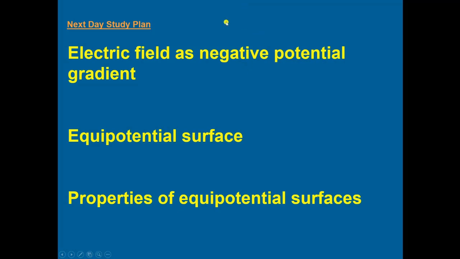And that's all for today. And in the next day's study plan is electric field as a negative potential gradient, and equipotential surface and the properties of the equipotential surface.